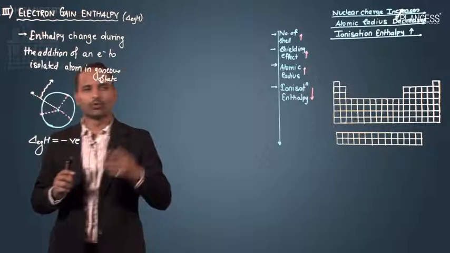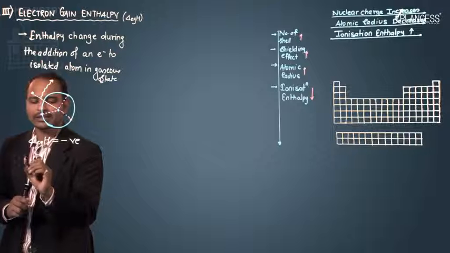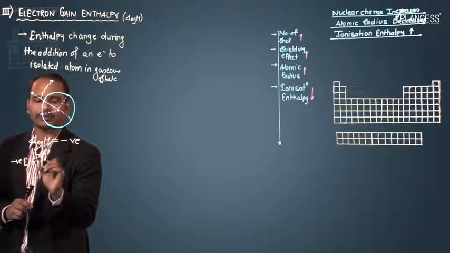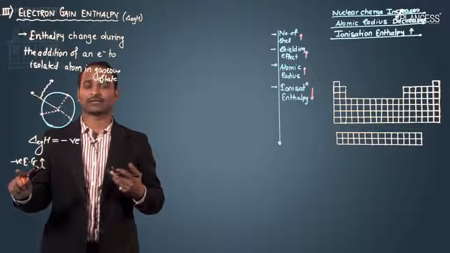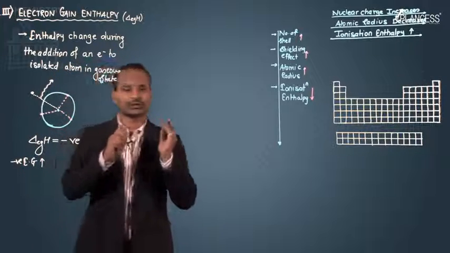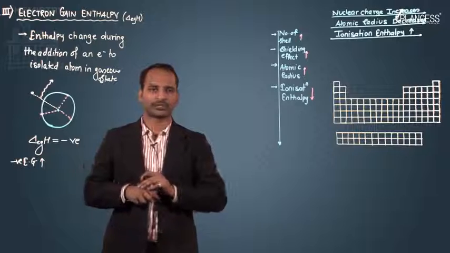The more the attraction, the more the energy will evolve, and when more energy is evolved, I can say that the negative electron gain enthalpy increases. We always use the word negative because the value is negative. In certain cases the value is positive, and that's why you have to specify whether the value is negative or positive.